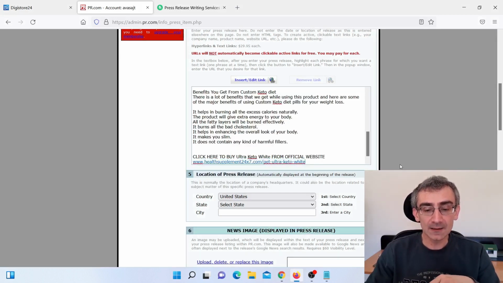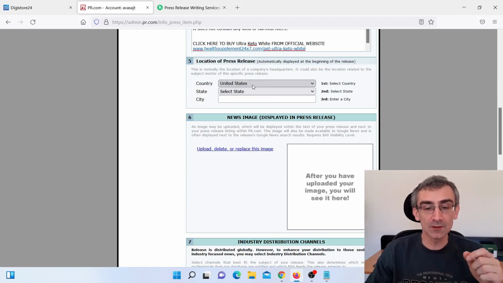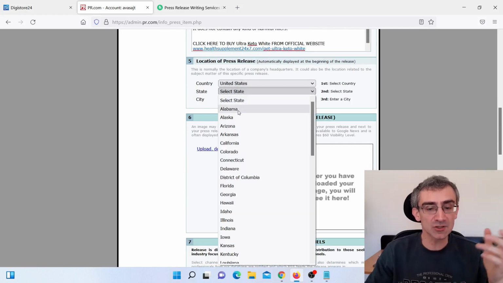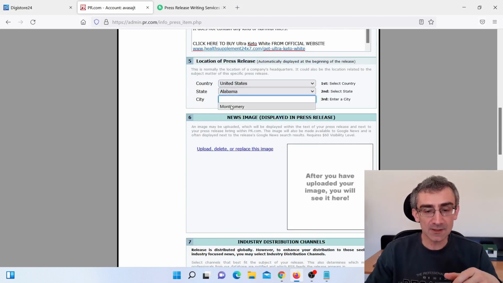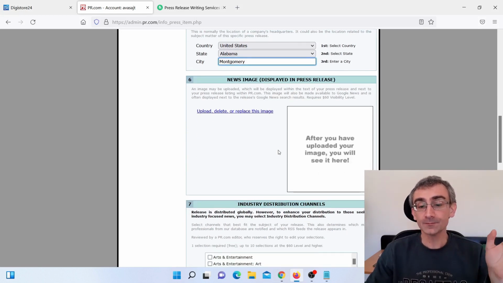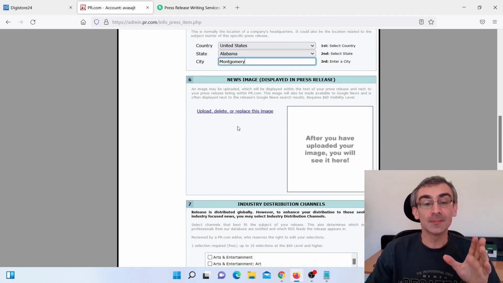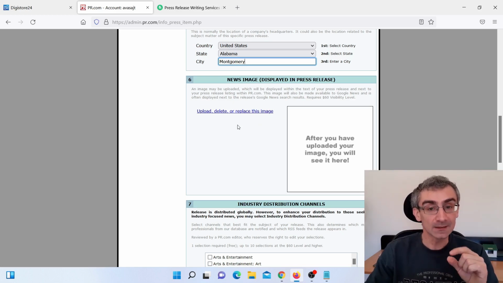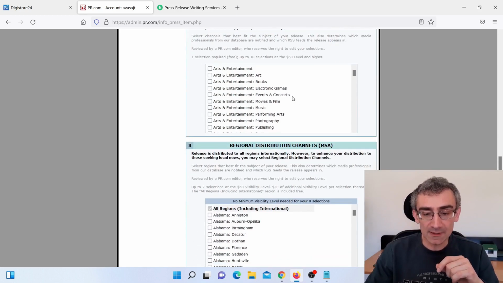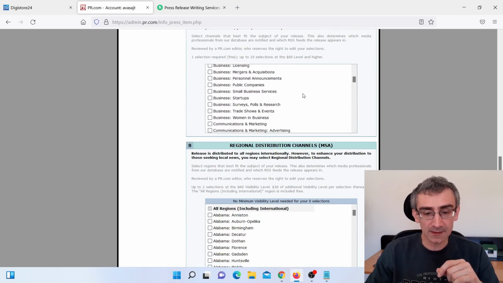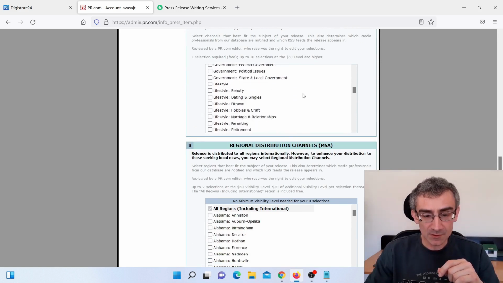I added a link. Here you need to choose country, United States, you need to choose state, let's just say Alabama, and city, let's just say Montgomery, for example. You can also upload images. Now, I didn't prepare any images, but I would strongly recommend to upload images, and those images must be royalty free, okay? That is really important. Here you need to choose categories, so let me just find the right category for this. Let me scroll through this.